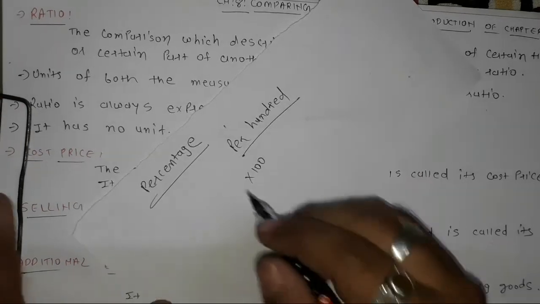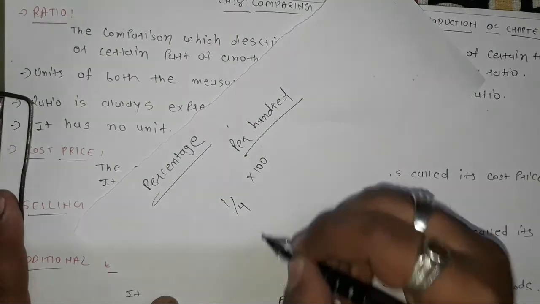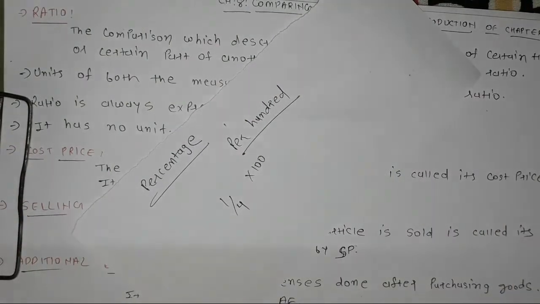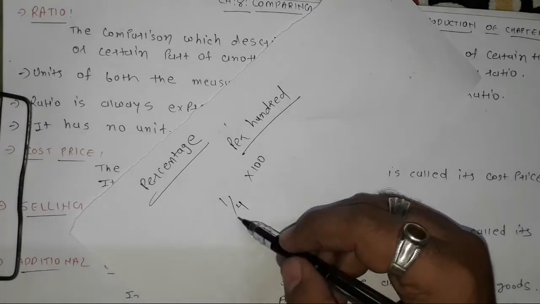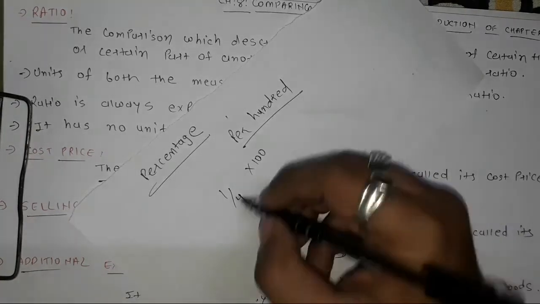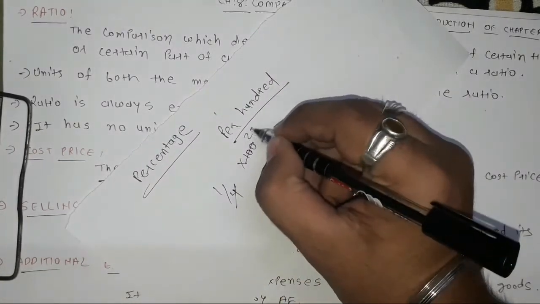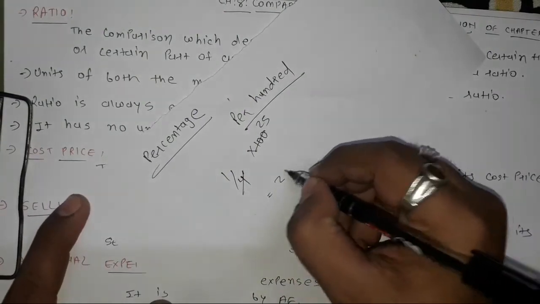For example, the ratio is 1 upon 4. To convert this 1 upon 4 into percentage, what do we have to do? We have to multiply 1 upon 4 into 100. Here 1 upon 4 into 100, we all know 25 4s are 100. So 25 into 1, what is the answer? 25.